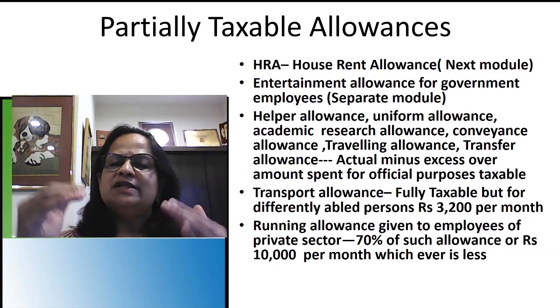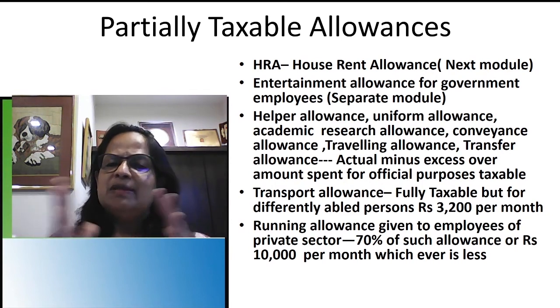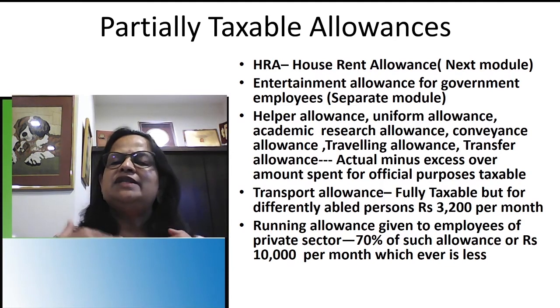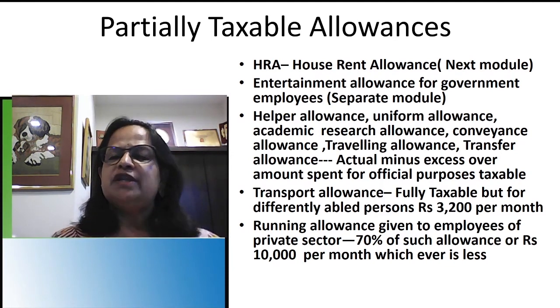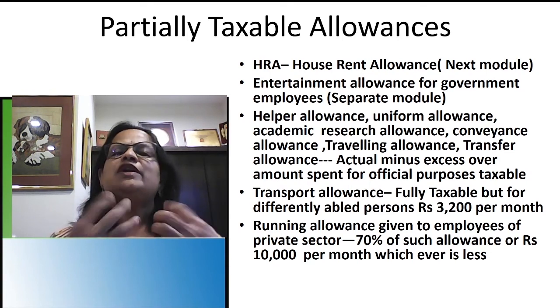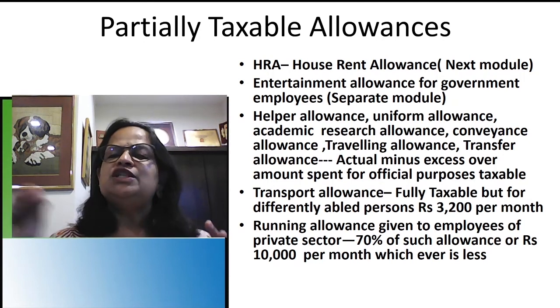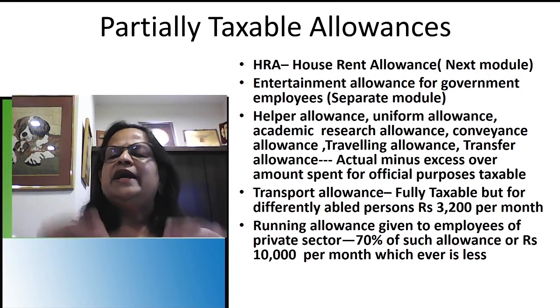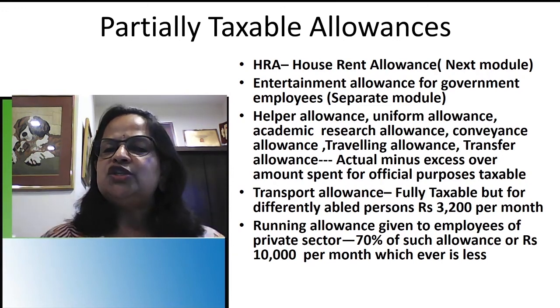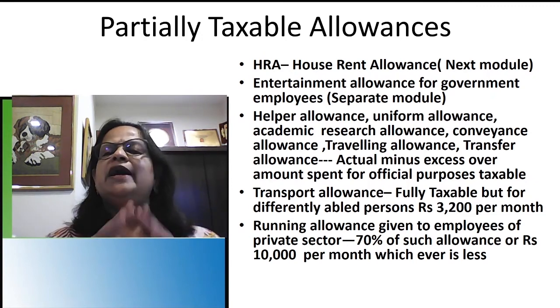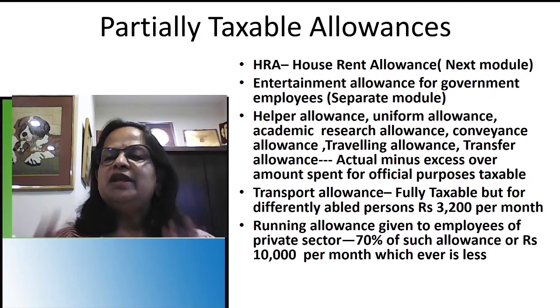Now, the next point is some other allowances. For example, uniform allowance. Imagine I am working in a police department and I am getting 15,000. Here the condition is whatever I received minus whatever I had spent. If any amount is left over, it will be taxable. For example, I got 15,000 uniform allowance but spent only 10,000, so 5,000 is not spent and that will be taxable. Imagine I got 15,000 and spent 15,000, then my extra amount is 0, and I don't have to pay any tax.